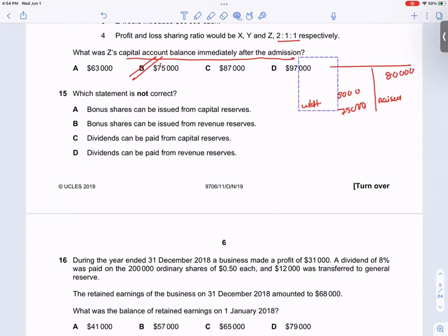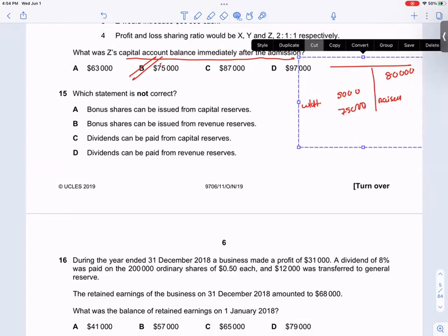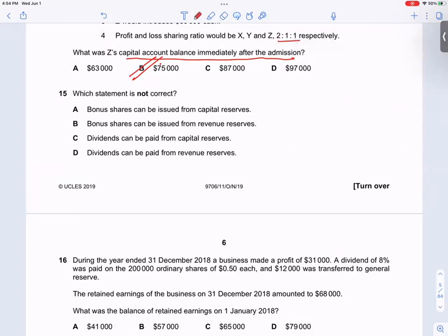Which statement is not correct? Bonus shares can be issued from capital reserve. This is correct. Bonus shares can be issued from revenue reserves. Correct. Dividend can be paid from capital reserves. Not correct. Dividend can be paid only from revenue reserves.